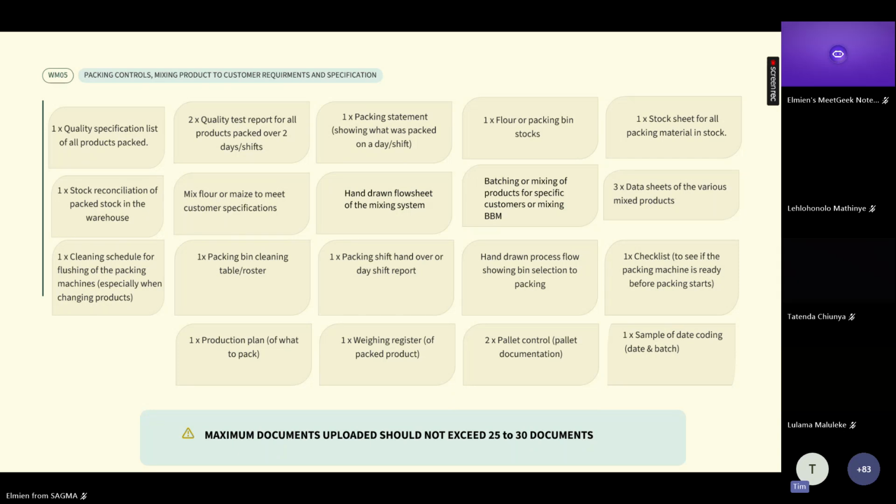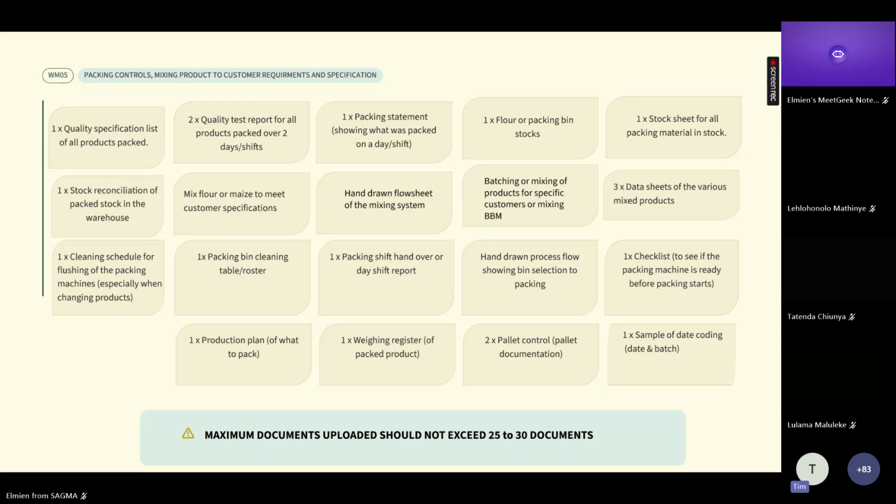One packing statement, what's happened and what is produced, almost like a mill log, but a packing log. One times flour or packing bin stocks. Stock sheet for all packing material in stock, just to make sure that you have enough packing material. One stock reconciliation, packed stock in the warehouse. So whatever you pack at the mill, a little reconciliation of what is standing in your warehouse.